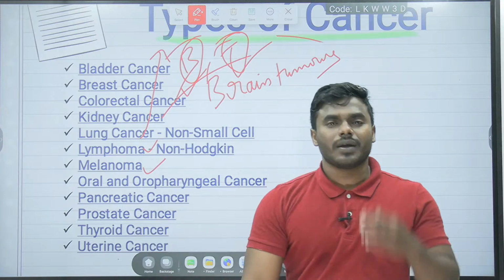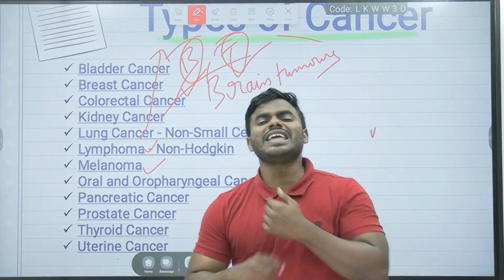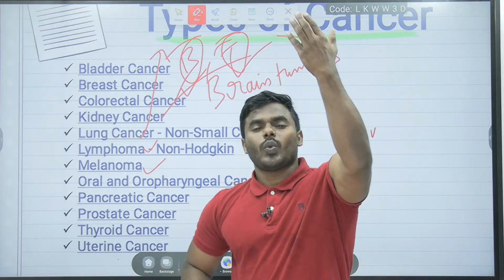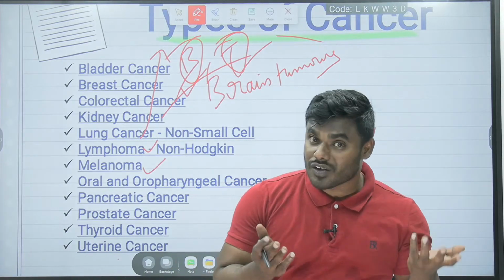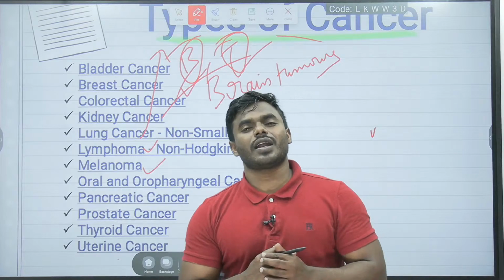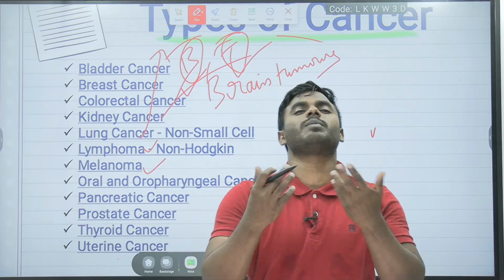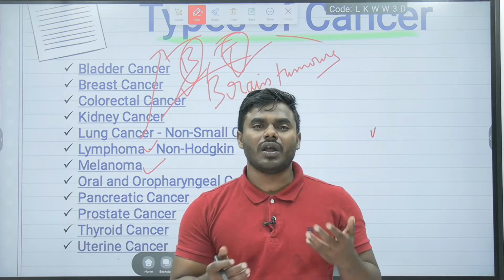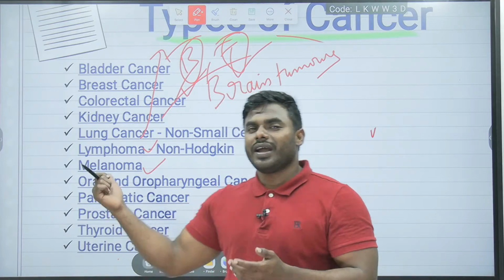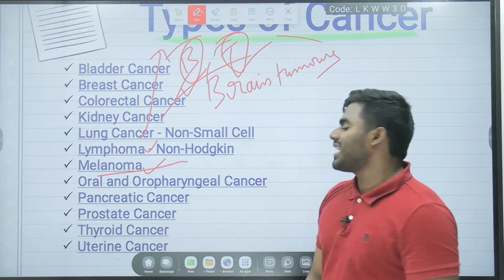Then melanoma, which is a type of skin cancer. You know, friends, when we are exposed to higher intensity sunlight, what will happen? We have studied this in DNA repair mechanisms also. Pyrimidine dimer formation occurs. If we don't treat that pyrimidine dimer formation, obviously what is going to happen? It causes different types of skin cancers.